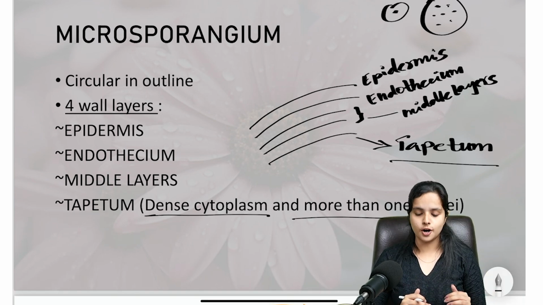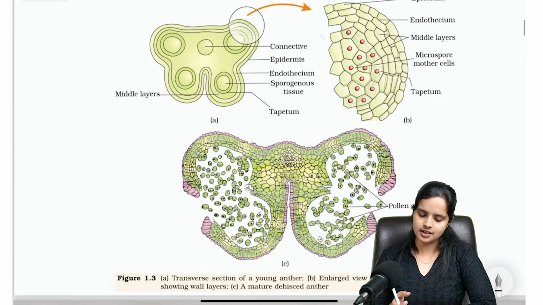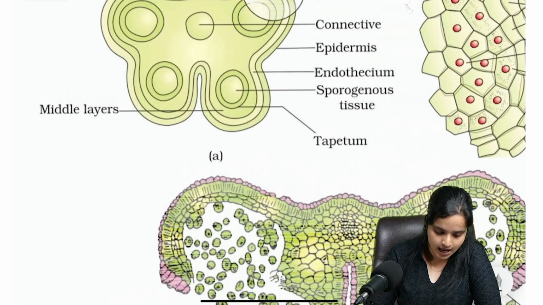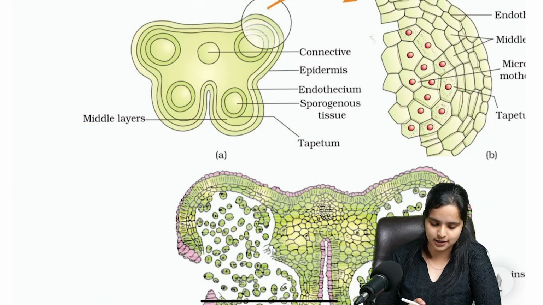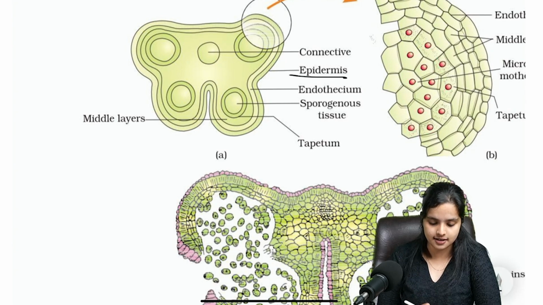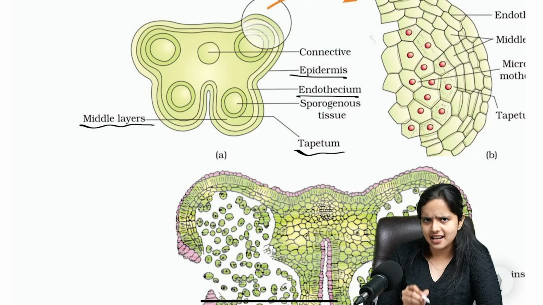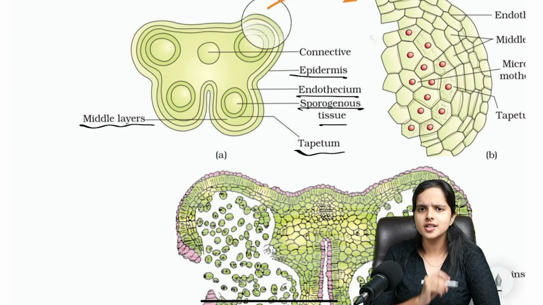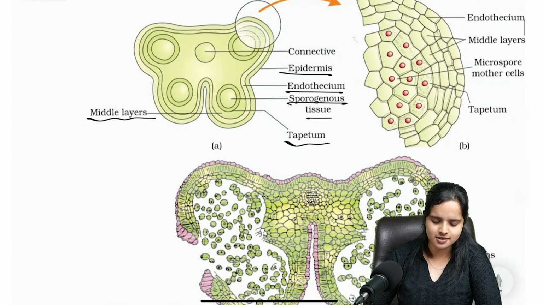Okay. Now moving on to the function of these 4 wall layers. Before that, I'll show you a picture. Again, another NCERT picture, figure 1.3. You have the A part, which shows how the connective lies, how the epidermis lies, how the endothecium lies. It's just an outline. You can see the epidermis here, which is the outermost layer. Then comes the endothecium. Then you have the middle layers, and then the tapetum. And inside, something else is marked. What is it? Sporogenous tissue. What is sporogenous tissue? We'll discuss later on. Just wait for a sec.